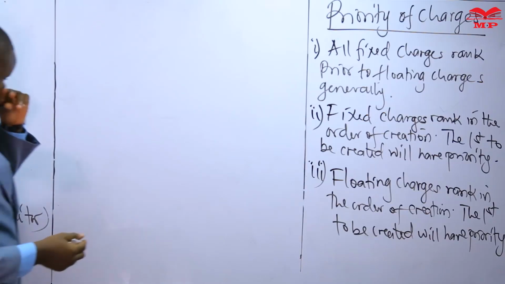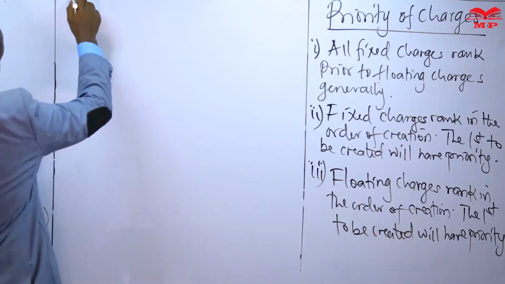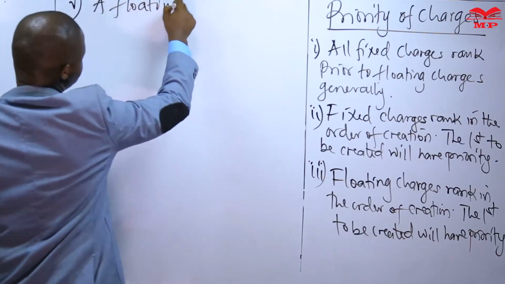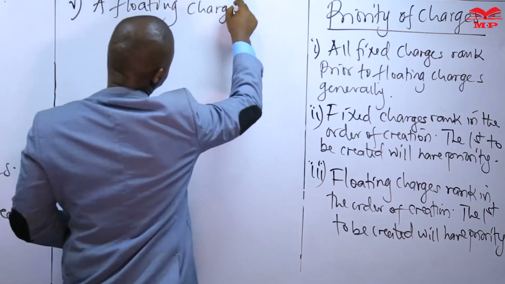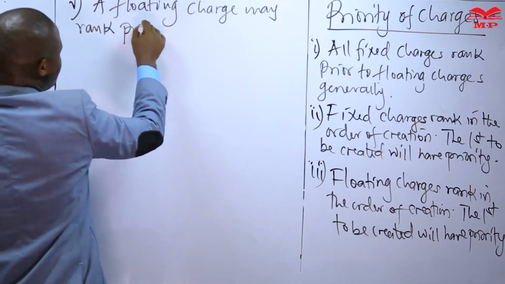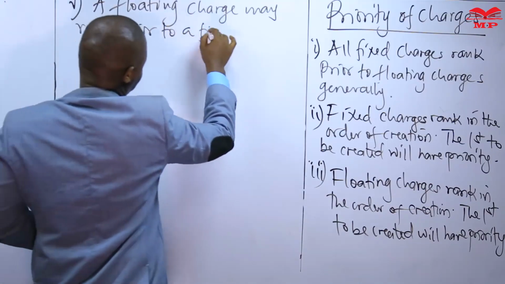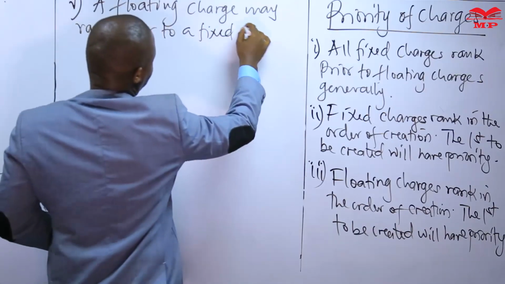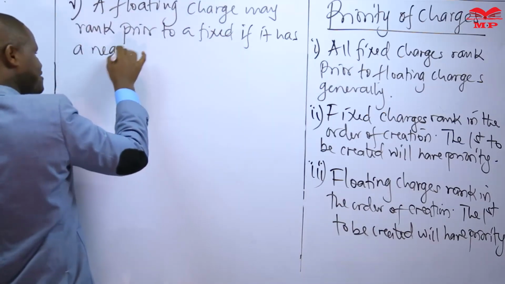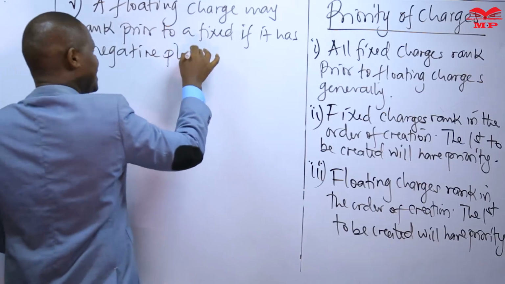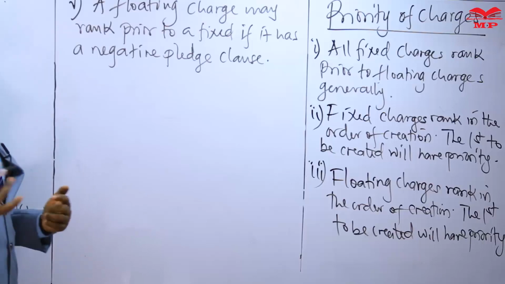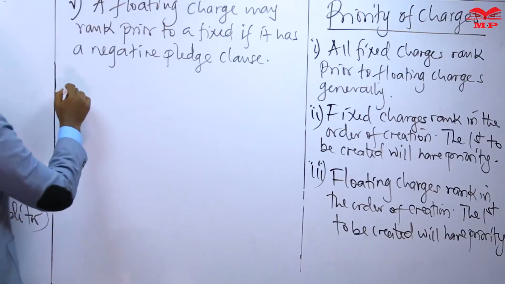Then we have a fourth rule in relation to priority of charges, where we are saying that a floating charge may rank prior to a fixed charge if it has a negative pledge clause. If it has a negative pledge clause, then it is good we know what this negative pledge clause is.